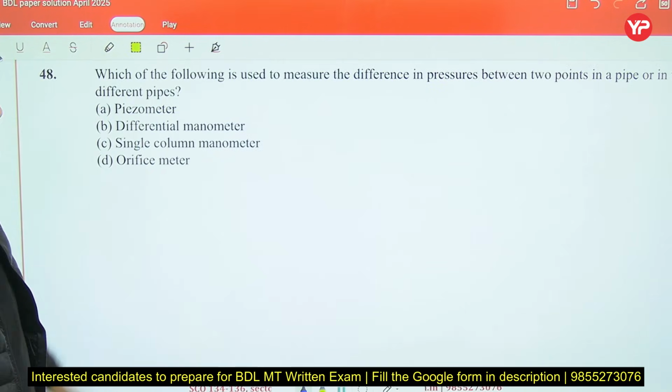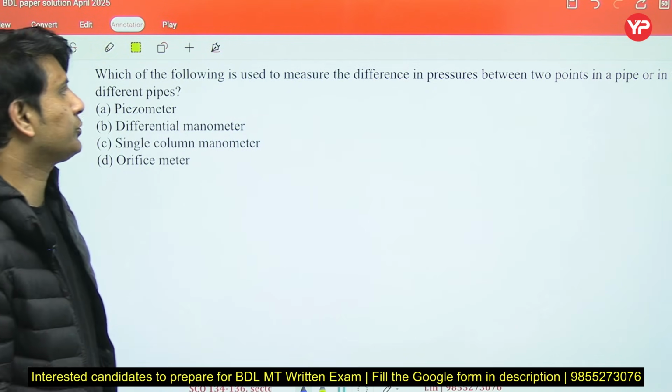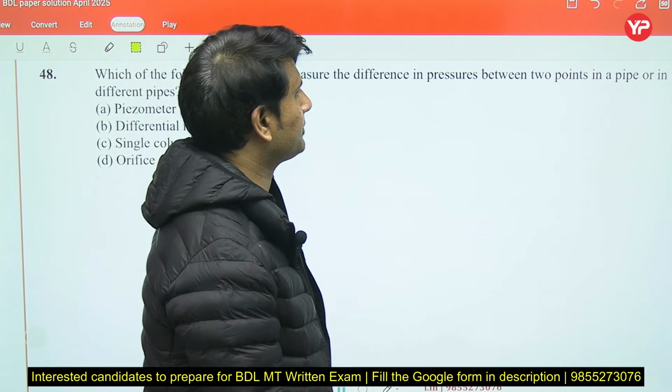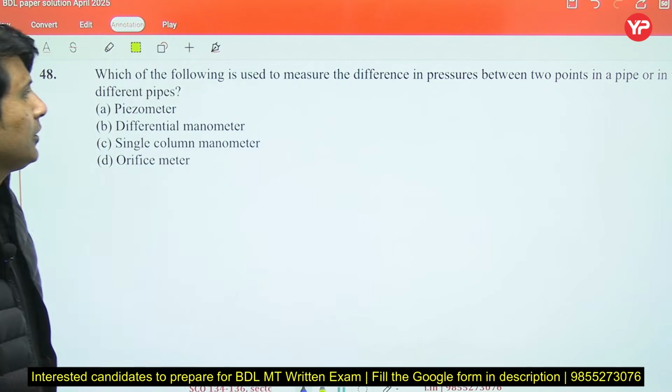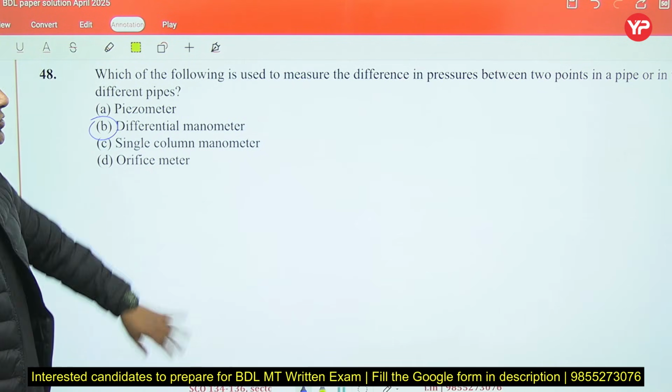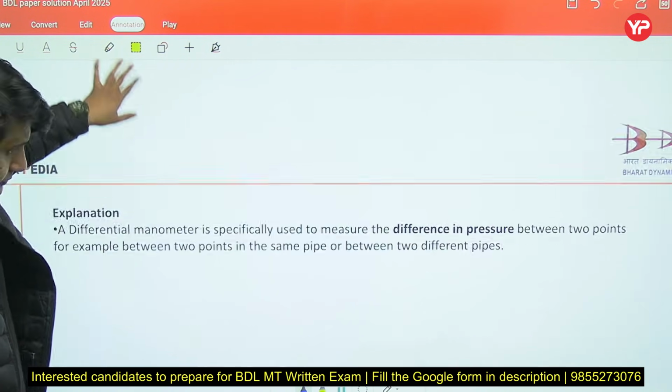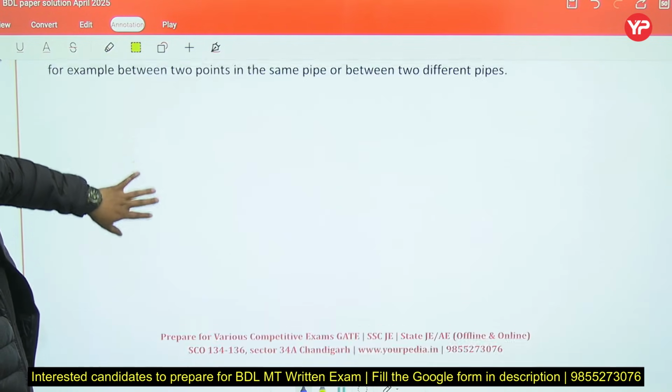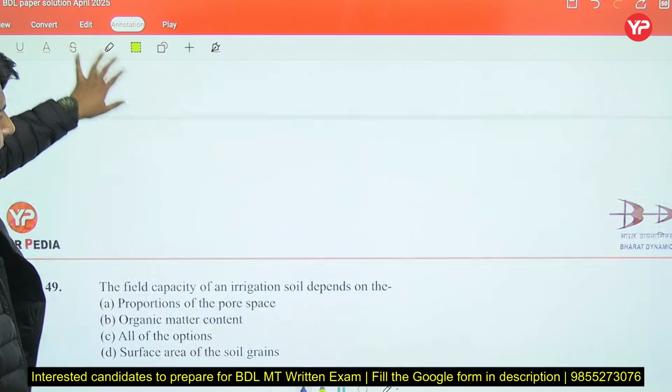Now next question, which one of the following is used to measure the difference in pressure between 2 points in a pipe or in two different pipes? Differential manometers are used. This is a simple one-liner question. So differential manometer will be the right answer.